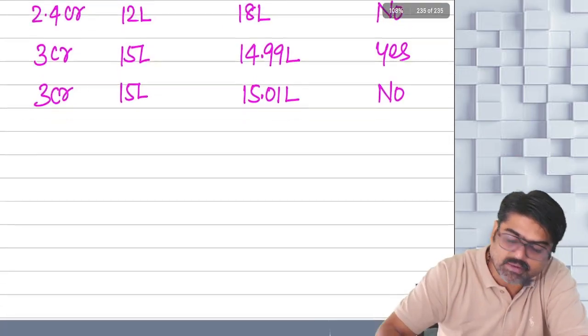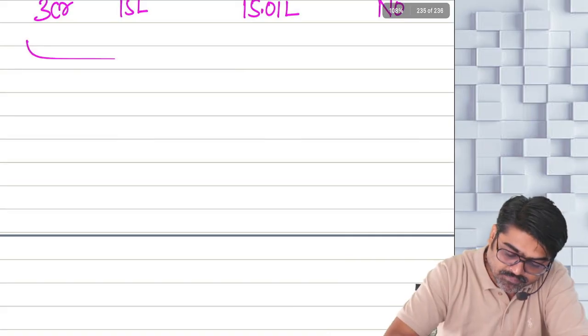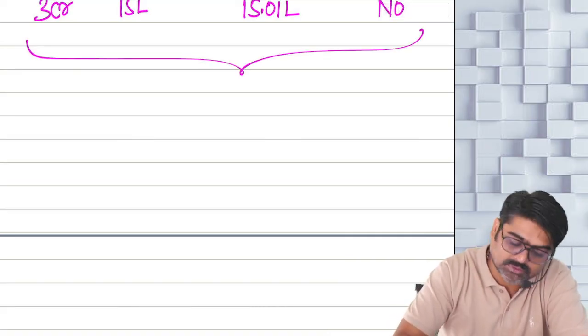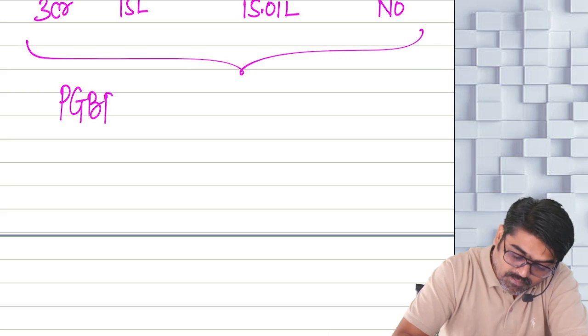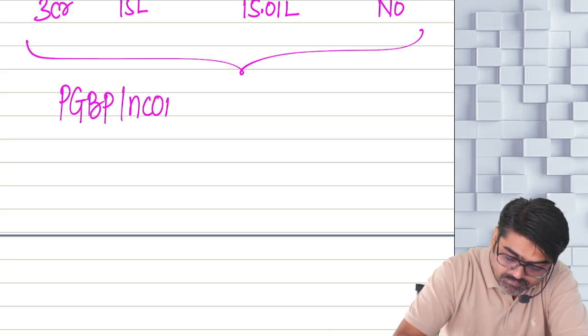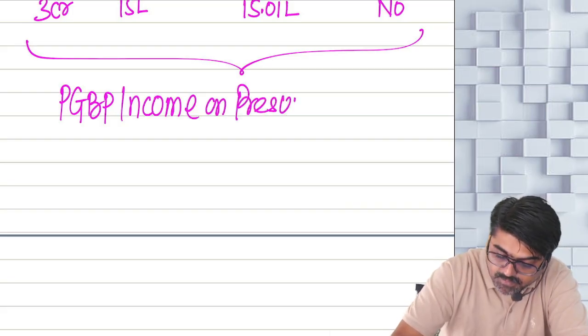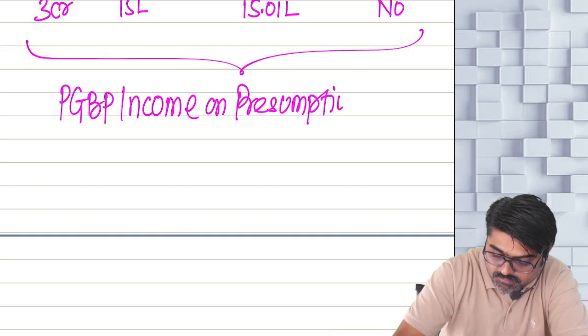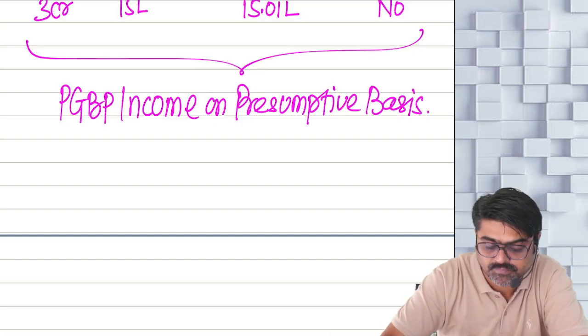Now if you are eligible for 44AD, okay. So now what are you supposed to do? You show your PGBP income on what basis? Presumptive basis.